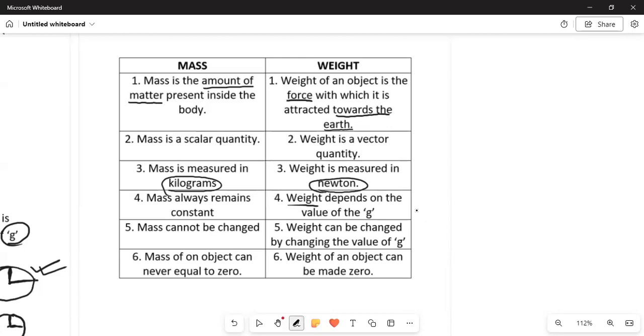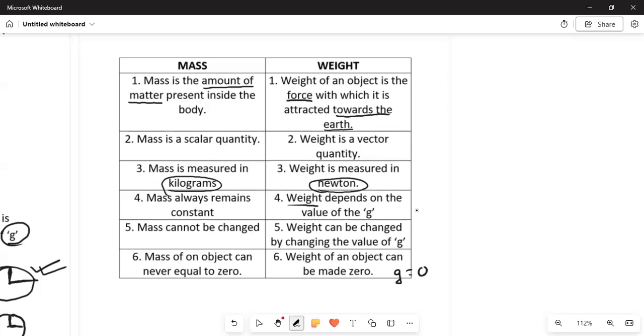But the weight of an object can be made zero. How? When the value of g becomes equal to zero, what will happen? If the value of g is equal to zero, the weight will also become equal to zero.